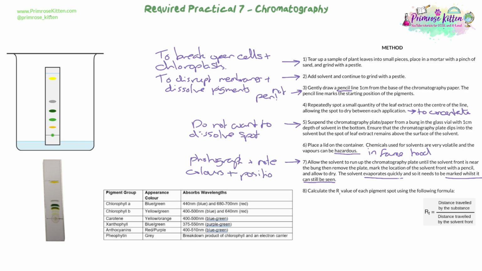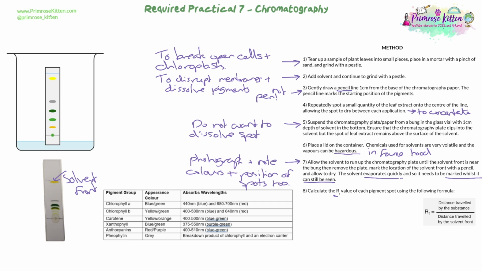I would suggest taking a photograph like I have of the one over here on the side that you can see from my students. This is a photograph I took because the colours will fade, the spots will fade because they react with light. So the faster you can get that done, so drawing the solvent front here, which is this top line, drawing this solvent front in pencil, putting maybe a dot in the centre of each of the pigments, taking a photo, noting down the colours that you see before they fade as well, so that you can help start to try and identify those pigments.